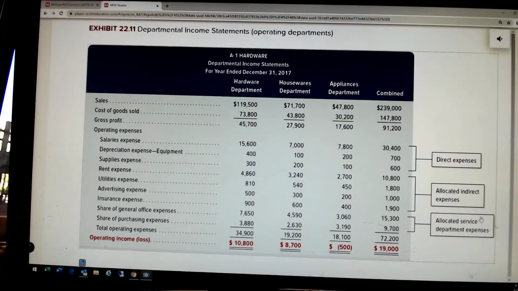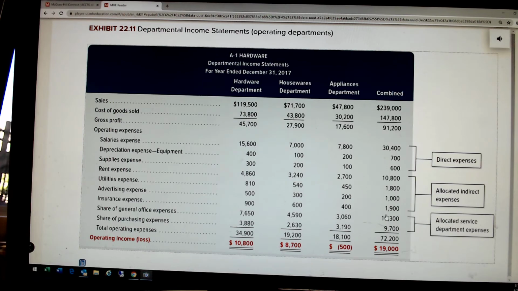Now we can say this is how they came out. Here were the 3 profit centers. Here's their totals. There's the cost of goods sold. And here is our allocation, the $72,200. We had our direct costs for each one, we had our allocated indirect costs, and then we had our allocated service departments.